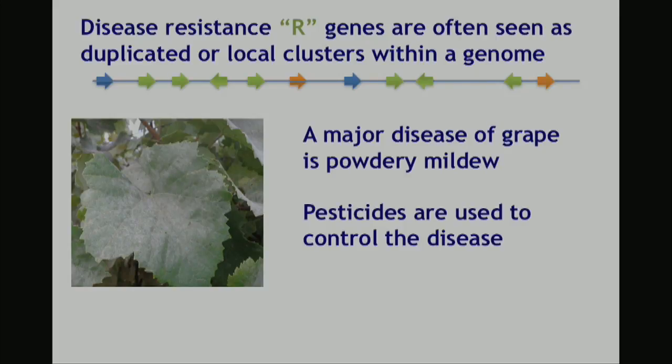Disease resistance is another example of genes that we see in plant genomes, because now that we have the sequence, we can actually look at this and see these things. When you look at it, you see many of these clusters are duplicated here, represented by the green.